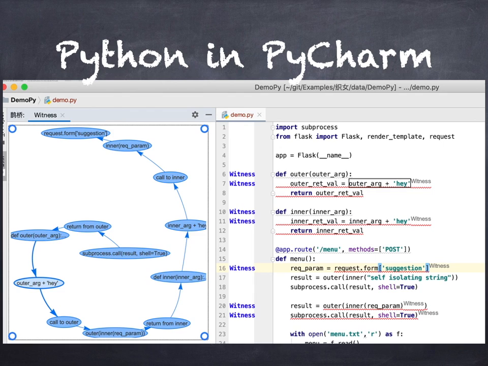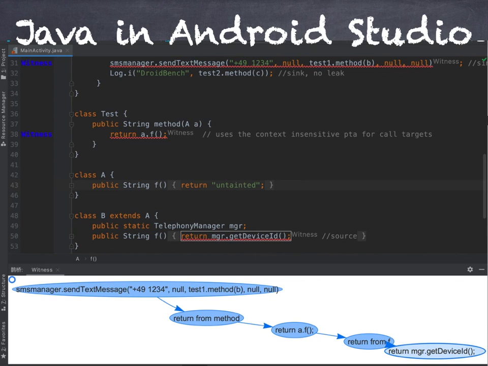Note in this case that there's another subprocess called there on line 18, and the analysis needs to make sure that we understand that 21 is actually getting tainted data, while 18 isn't, since the argument it gets is a self-isolating string. That means we need enough context sensitivity to handle the data flow through outer and inner without being confused. So, some analysis challenges there. But we can go further.